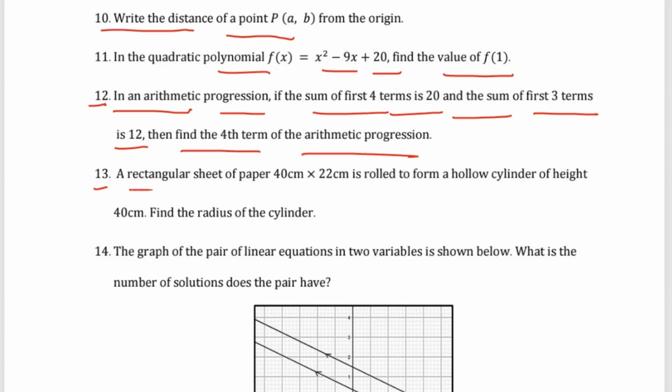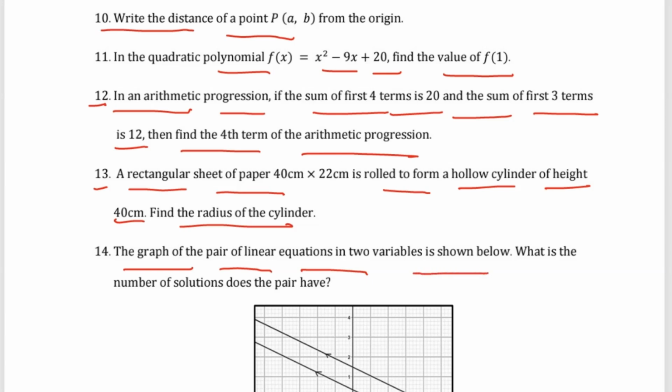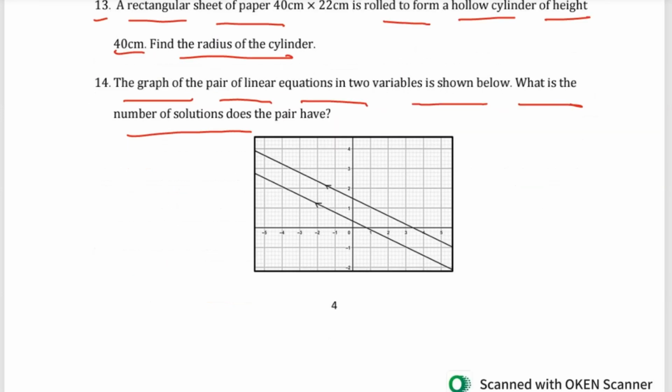Question number 13: a rectangular sheet of paper 40 by 22 centimeter is rolled to form a hollow cylinder of height 40 centimeter. Find the radius of the cylinder. Question number 14: the graph of the pair of linear equations in two variables is shown below. What is the number of solutions the pair has?